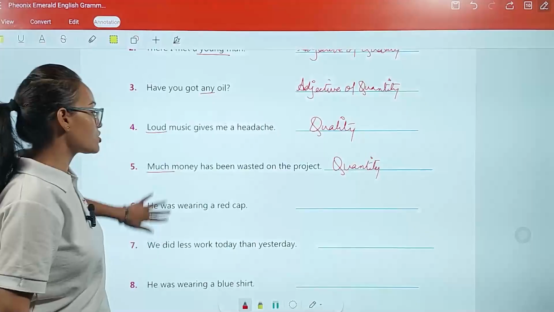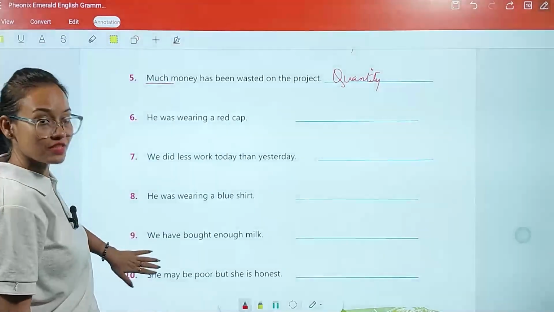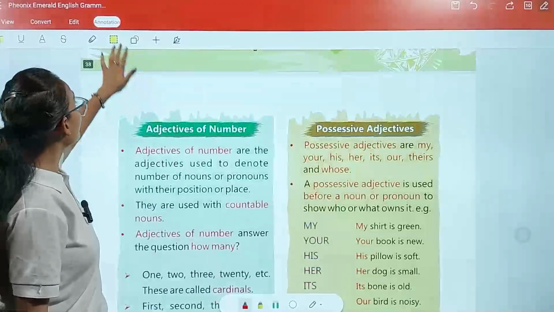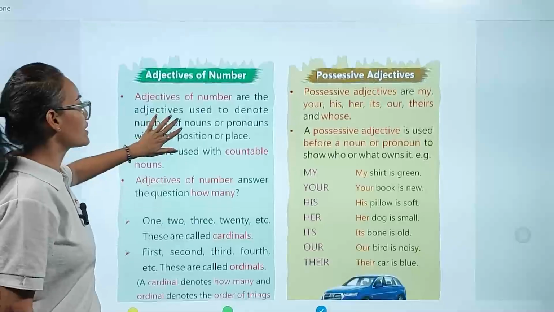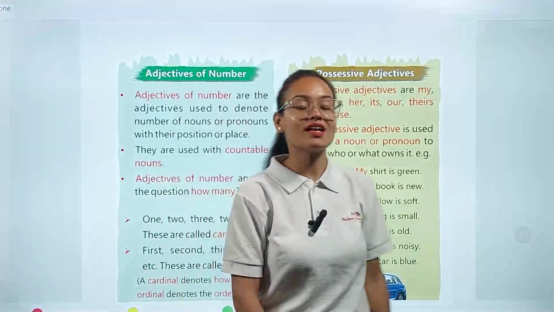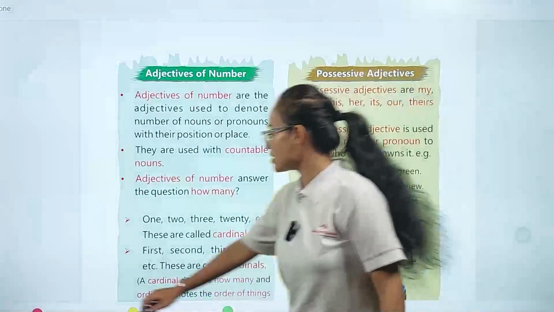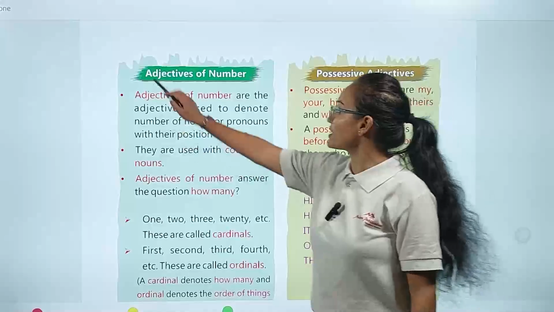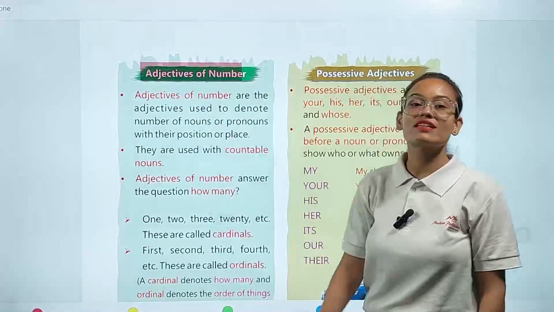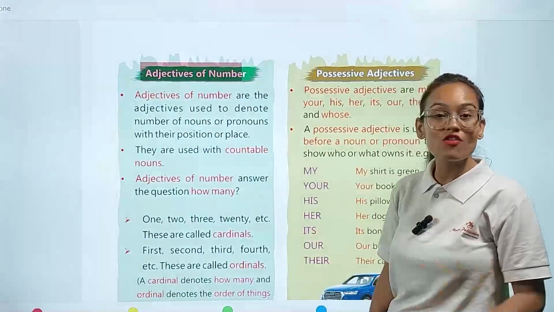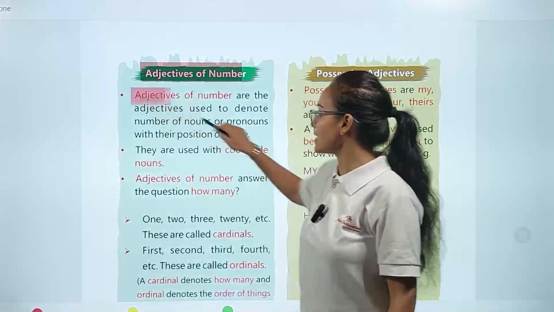Okay, in this way, my dear student, you are going to complete the rest of the parts. Now we are going to see another type of adjectives, apart from adjective of quantity and adjective of quality, which is our adjective of number. Now we are going to see the adjective of number. Now what is the meaning of adjective of number? Come with me and let's see.